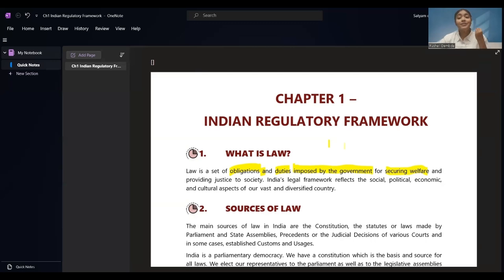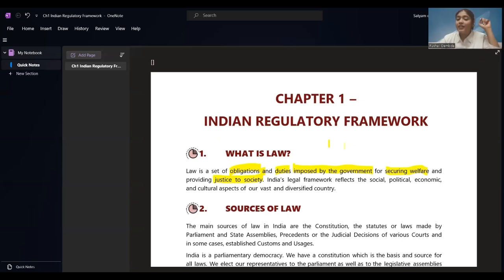Law is imposed by the government for securing welfare, so that we, the citizens of India, are going to benefit out of it, are going to progress out of it. And it is for providing justice to the society. We hear this sentence every time, I'll see you in the court. Why? Because the people trust our judiciary system, which provides justice to the society.